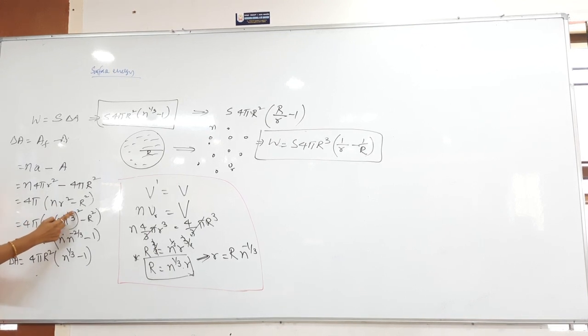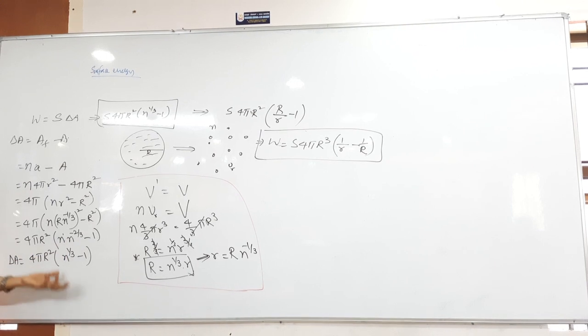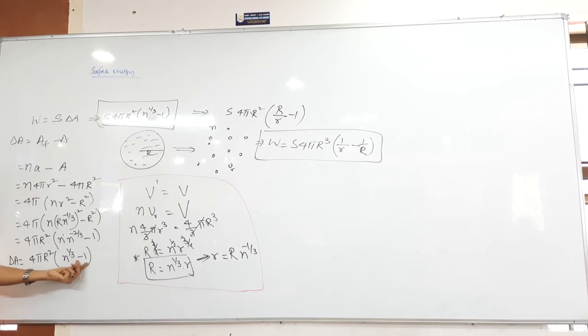Whole square is there here, so what I can do is R square n power minus 2 by 3. From this one I have taken R square out. Then what is remaining? This n as it is remaining, into n power minus 2 by 3 is remaining here. N power 1 minus 2 by 3, how much will it be? N power 1 by 3. So n power 1 by 3 minus 1 is the change in the area.